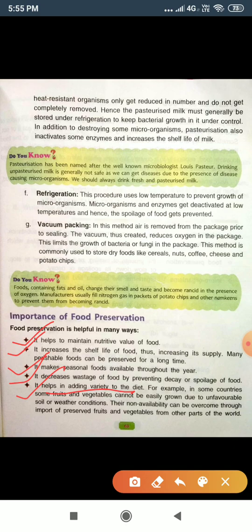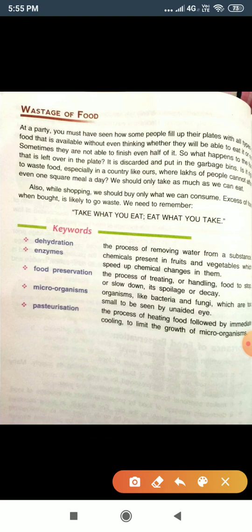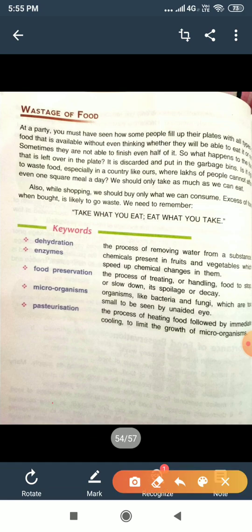Now move to the next topic, wastage of food. In this, one thing is very important, you have to note down that we should not waste food items. Whatever food you want to eat, take only that much in your plate so that you can finish all the food items.